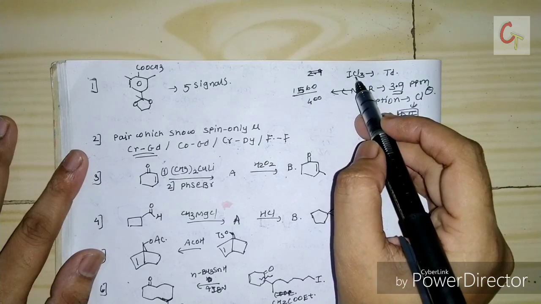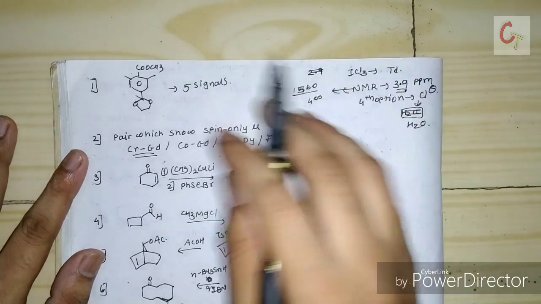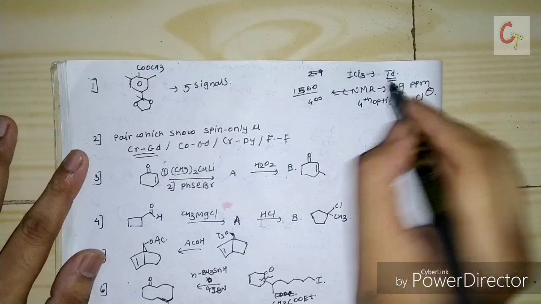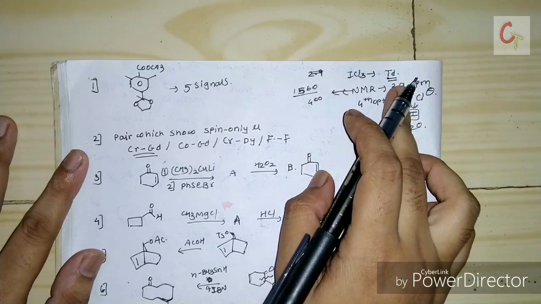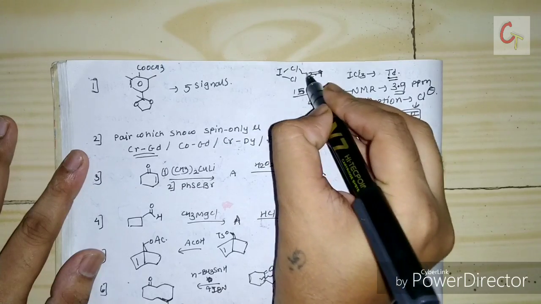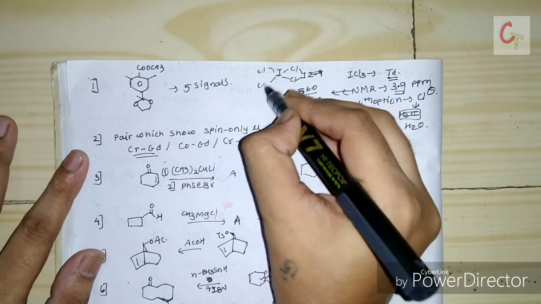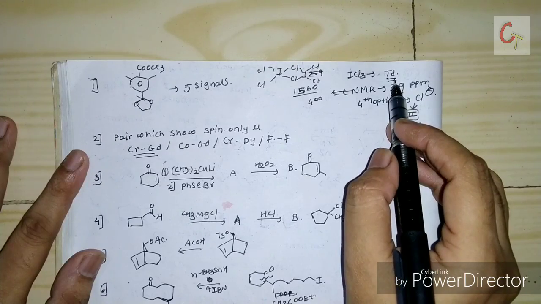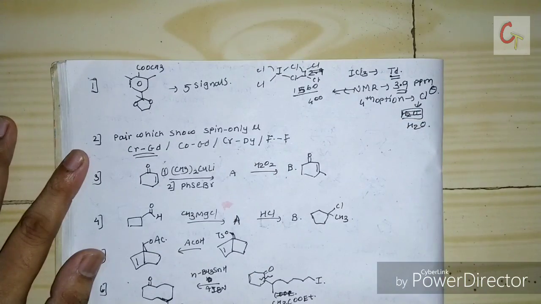And for ICl3, I was not confirmed about the tetrahedral answer, so I checked, and the correct answer for the incorrect statement will be tetrahedral. It is a planar structure like this, I2Cl6, there will be 6 chlorine, and this will be planar. The incorrect statement will be tetrahedral. ICl3 is tetrahedral in solid state.